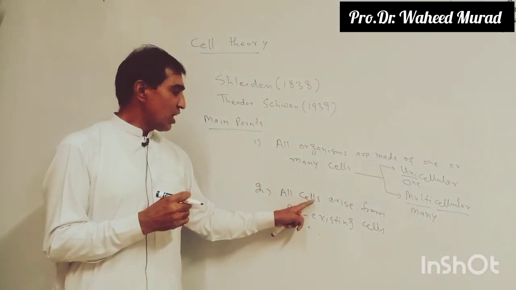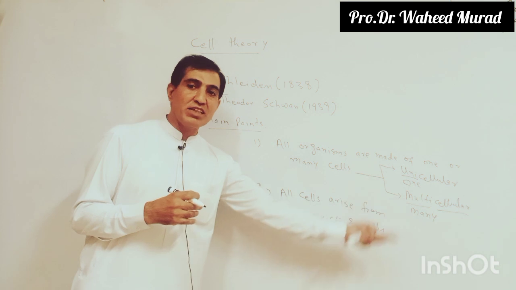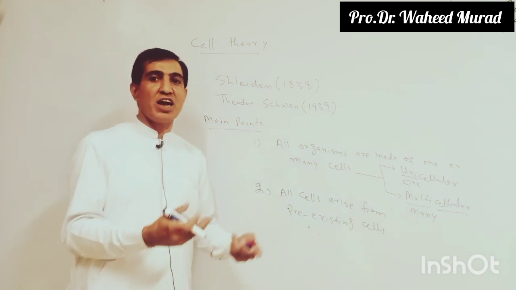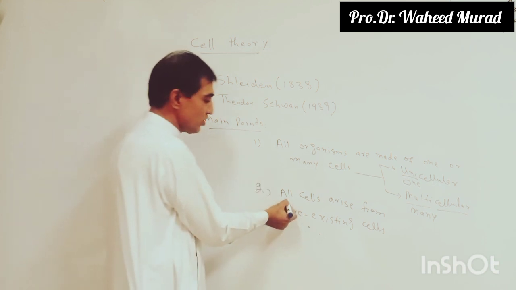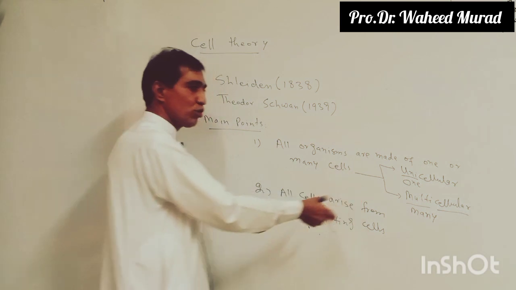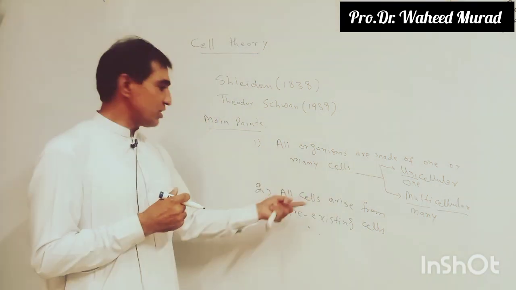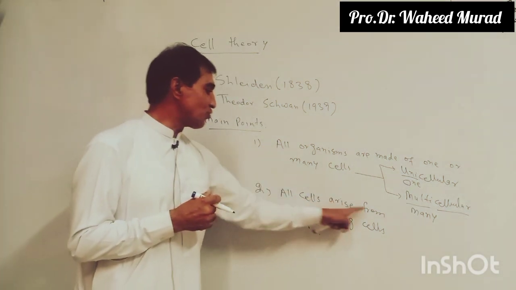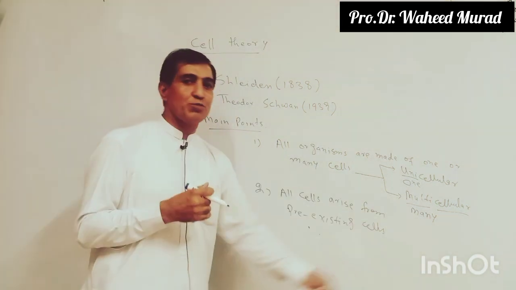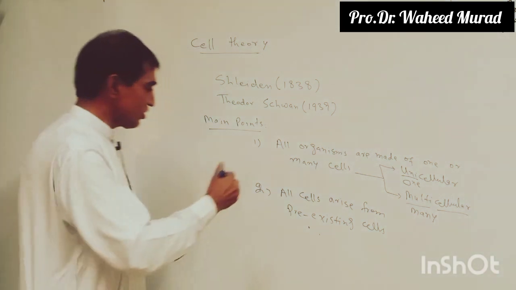Each cell gives rise to another cell with the help of a process called reproduction. So it shows that cells have the reproduction property. All cells arise from pre-existing cells, through reproduction.